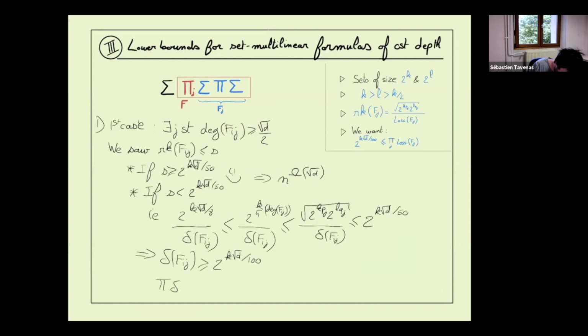So the product of the delta is always larger than that. In fact, in this case, we have only one factor. We keep all the distance, we are far from full rank. And so that is exactly what we want to show. I call it loss, sorry. It's what I call delta now. I changed my notation.